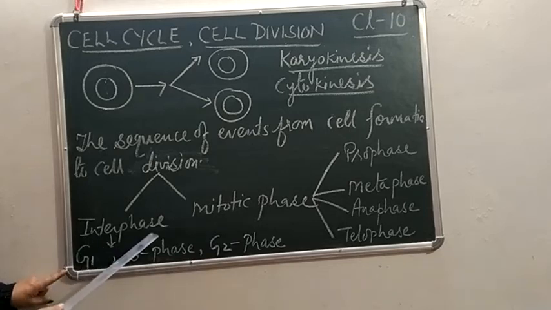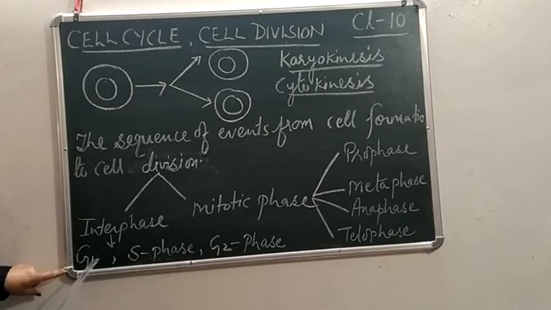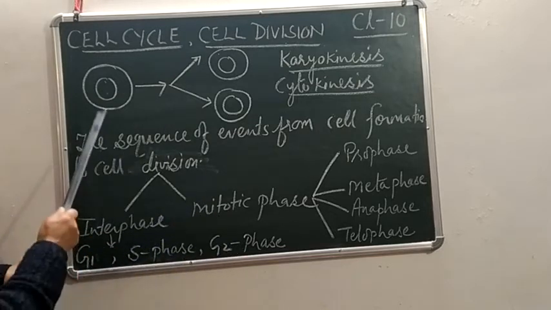Coming to the first, interphase has 3 phases. First is G1 phase, second is S phase, and third is G2 phase. What happens in all these 3 phases? Remember, these all 3 phases are of interphase. During interphase, the cell is in a non-dividing phase, but it is preparing for cell division. So what preparations are going on inside a cell?